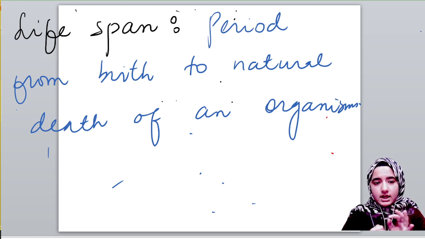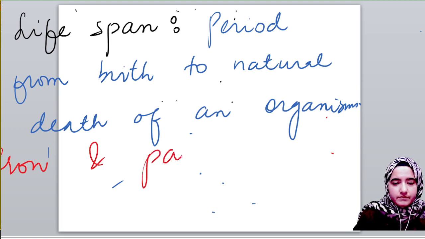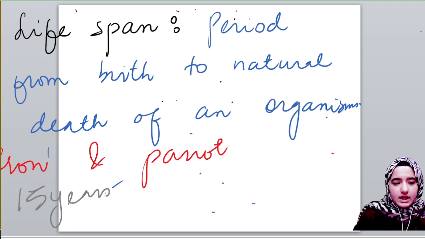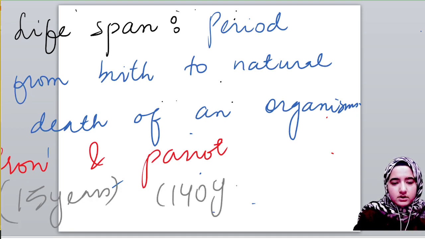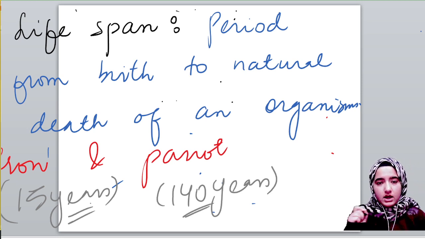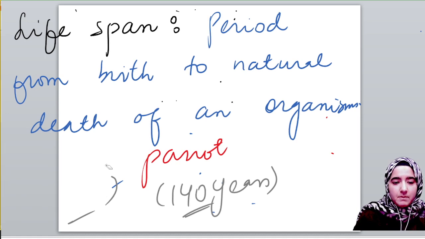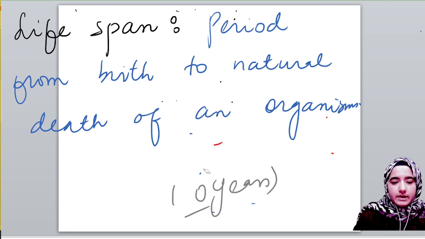It's completely not necessary. For example, we have two examples, that of crow and parrot. The lifespan of crow is 15 years and that of parrot is 140 years. Despite having almost the same size, their lifespan varies so much. Similarly, a mango tree and a peepal tree are almost similar in size, but again their lifespans vary.